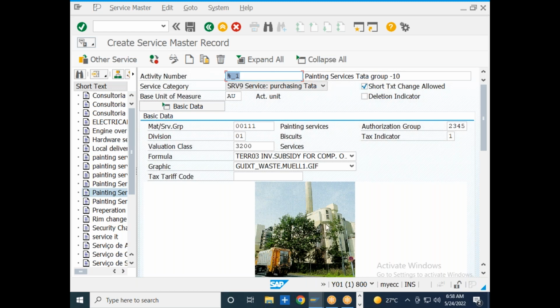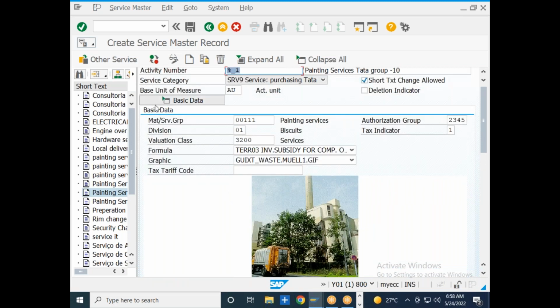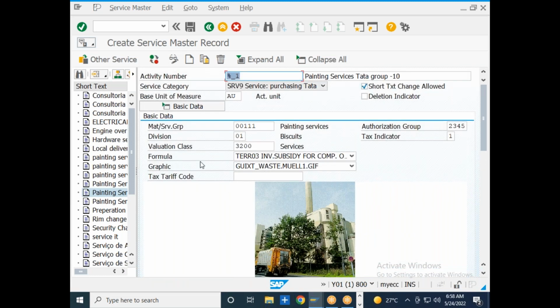If you show this particular picture, it is just for understanding purposes, that's it. There is not much use over here, but if you want to show what type of service you are trying to do in a diagrammatic format, it will be good. So that is the meaning of this selection of the graphical representation.